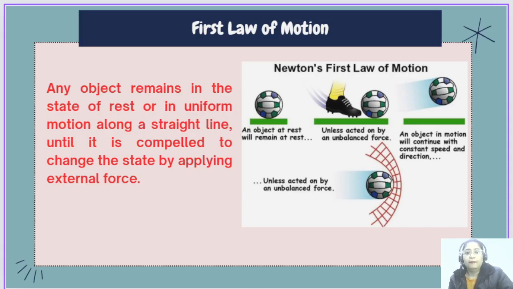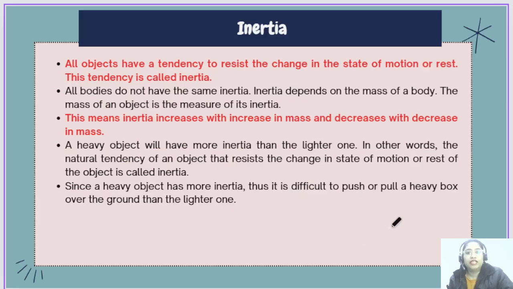So basically every object has a tendency to resist the change of its state of motion or rest. If both the table and the stool are at rest, right? But when you try to apply force on both of them, on the table you have to apply more force, but the stool you can move very easily. With less force, you can move the stool, right?